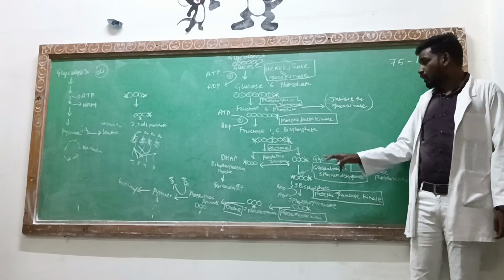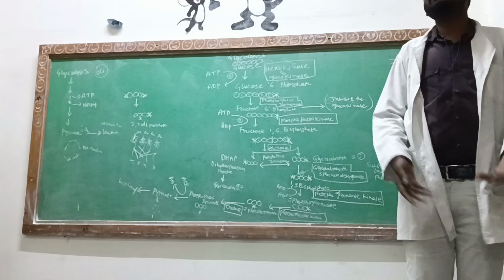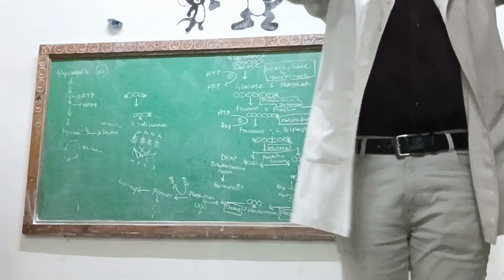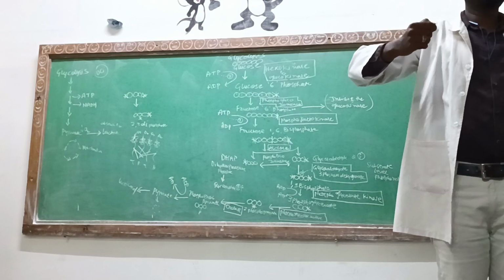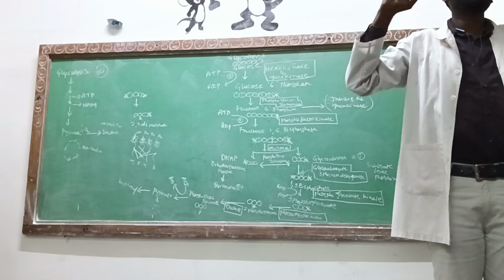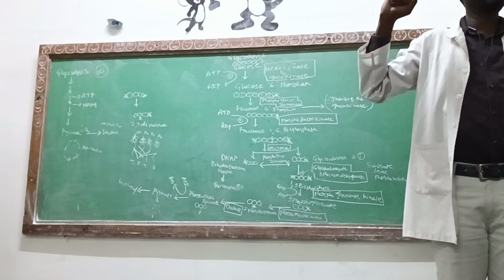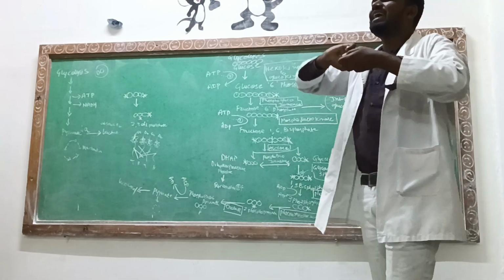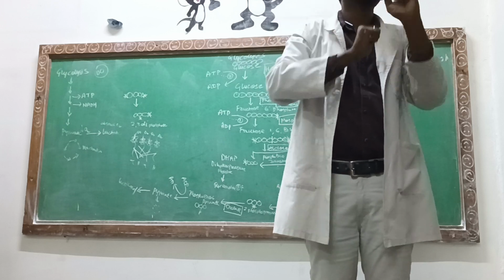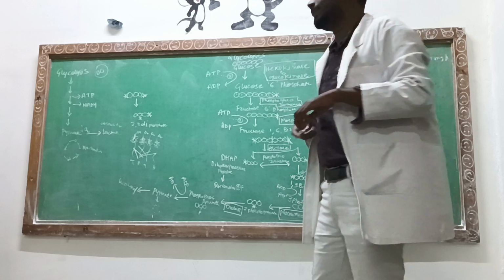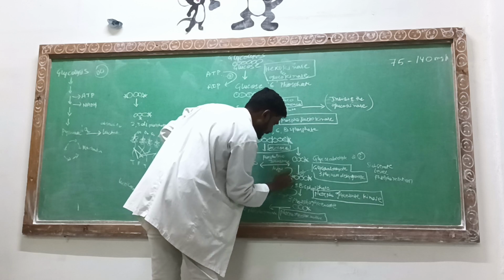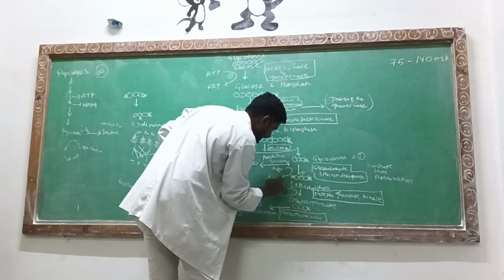I have highlighted the one from glyceraldehyde 3-phosphate. They turn the molecule into 1,3-bisphosphate. While turning glyceraldehyde 3-phosphate, they have not taken the phosphate from the environment. They have taken the phosphate from the enzyme. And while they turn that molecule, they squeeze the glucose structure. While squeezing the glucose structure, one type of energy has been inhibited. That energy is called NAD. NAD is going to be converted into NADH + H+.